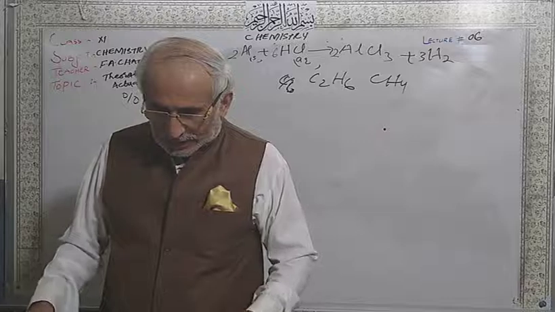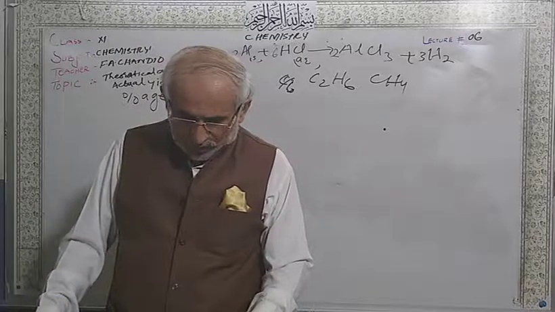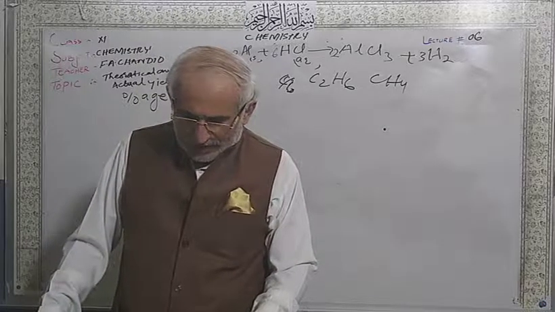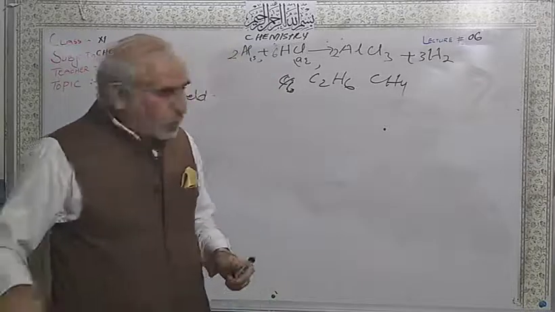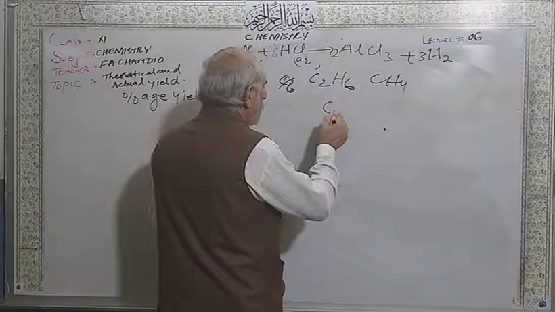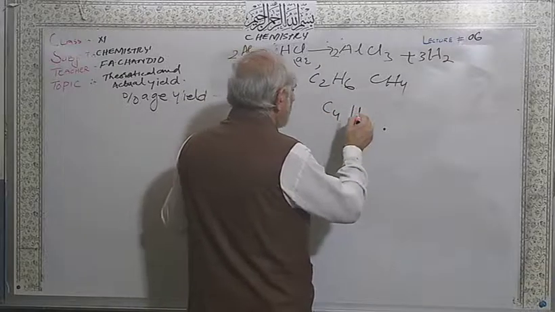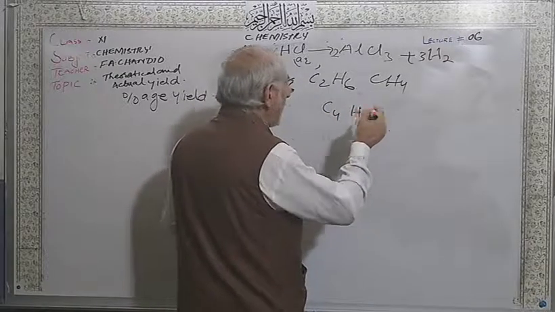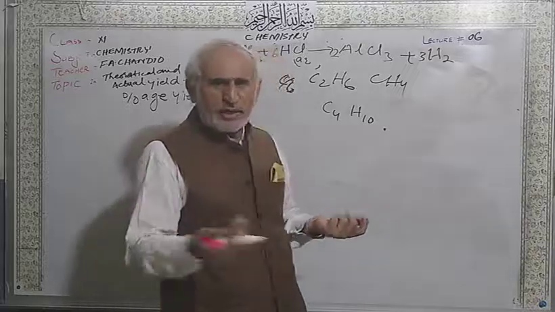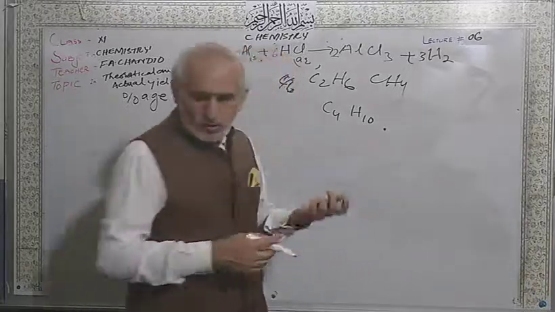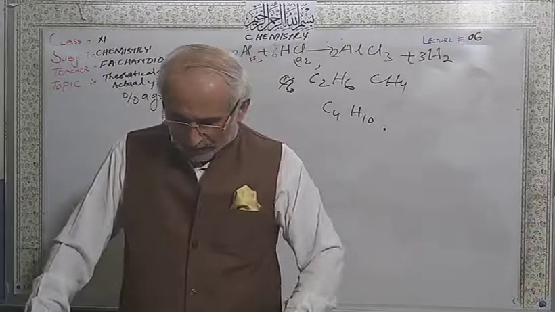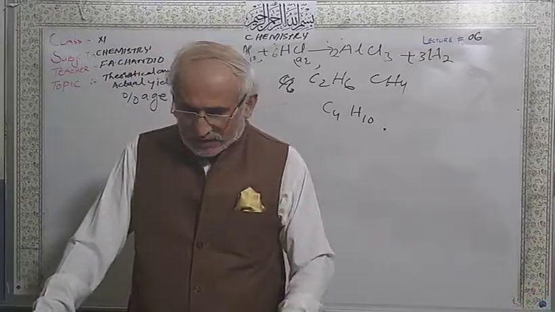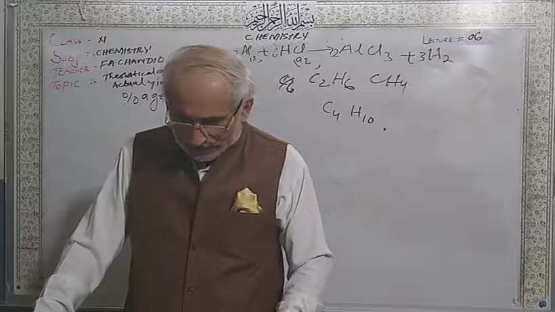Now, number 12. How many moles of oxygen are needed for complete combustion of 2 moles of butane? Butane is C4H10. These are organic chemistry topics done in grade 10. CnH2n+2. I am not going to revise this. So this is butane. When you combust it, the answer is 13. Option number D.